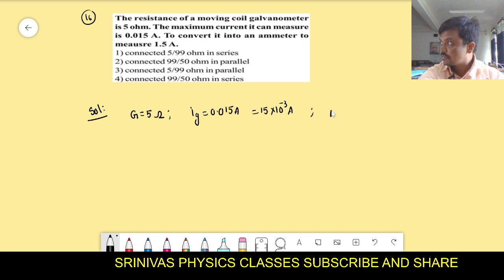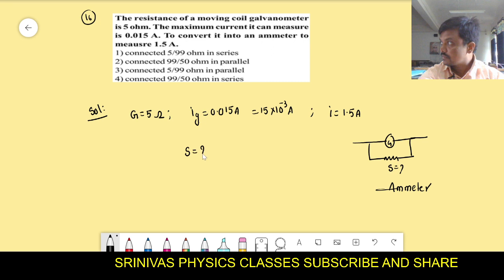I want to convert it into an ammeter. That ammeter can measure the current 1.5 amperes. Galvanometer measures 0.015, ammeter can measure 1.5. How do you convert the galvanometer into an ammeter? By connecting a small resistance called shunt in parallel, that we know. Galvanometer can measure the small current, ammeter can measure the large current.